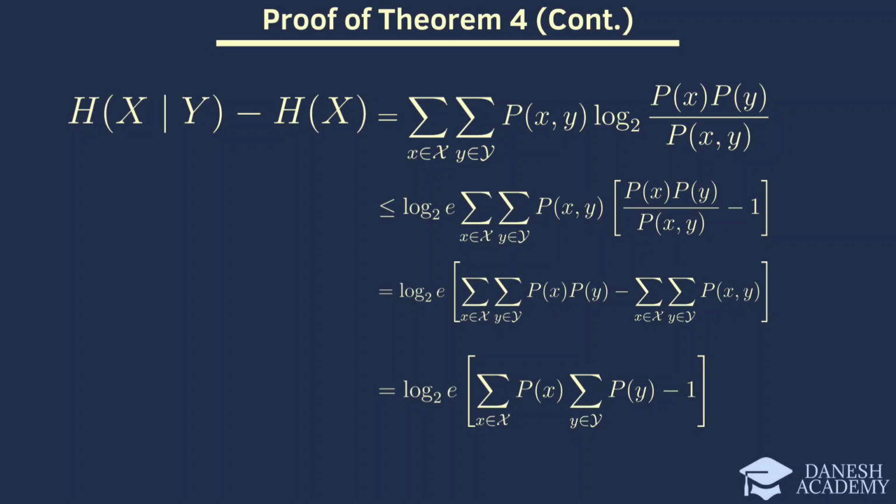Since the summation of marginal probabilities equals 1 for both X and Y, the expression simplifies to this. This concludes the proof, showing that the difference between the conditional entropy and the entropy is non-negative, and only equals 0 when x and y are independent.